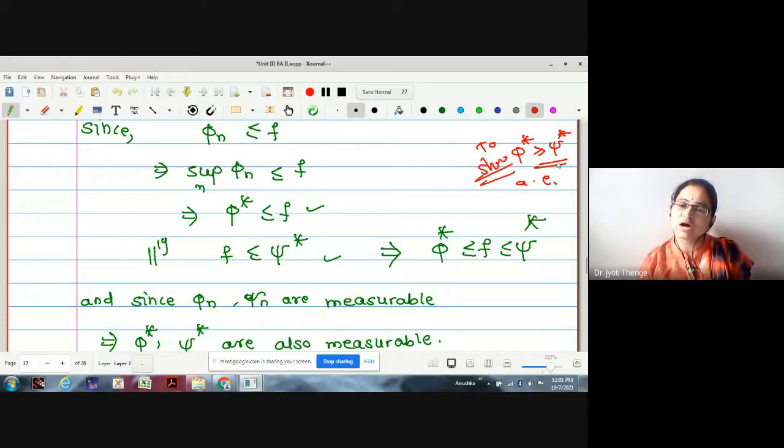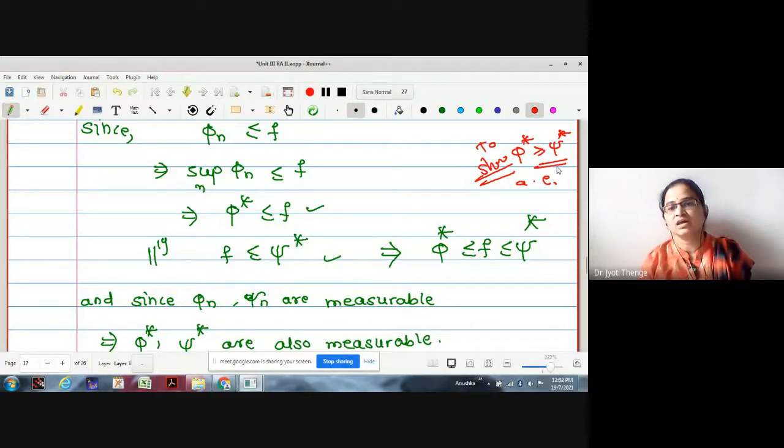To show this almost everywhere, the definition says that a property is said to hold almost everywhere if the set on which the property does not hold is of measure 0. That is, if phi star greater than or equal to psi star does not hold, what does it mean? Phi star is strictly less than psi star.